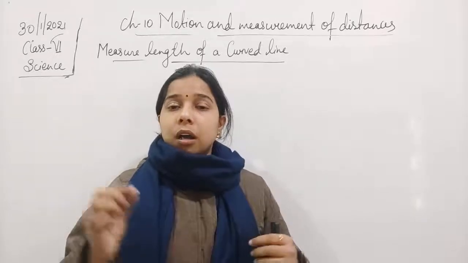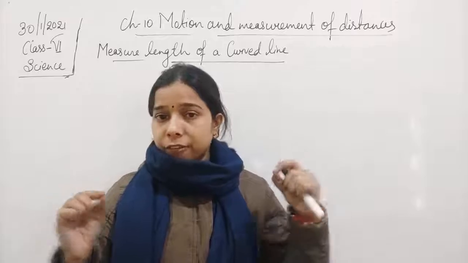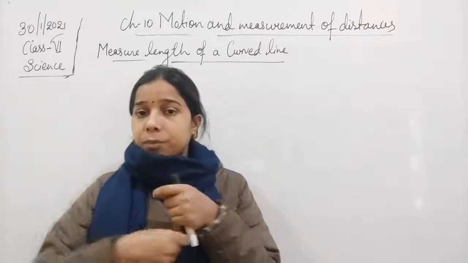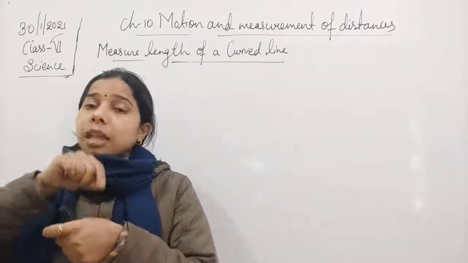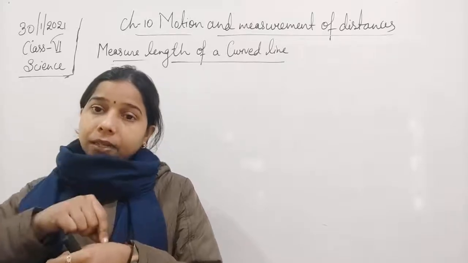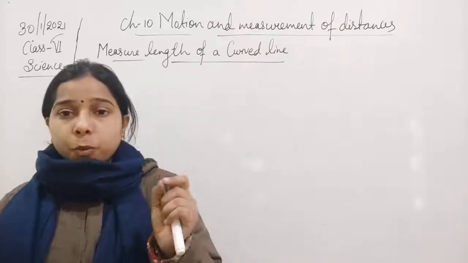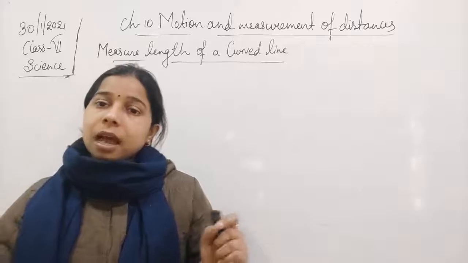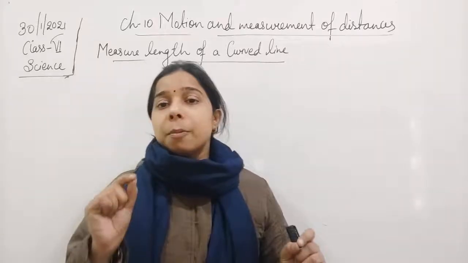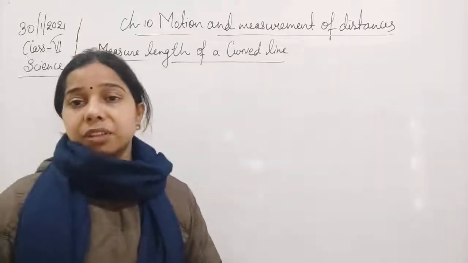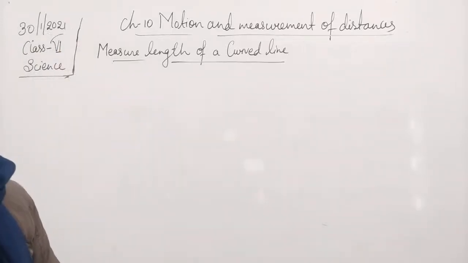Now we have 2 points. The first point is where we started the thread, and the second point is where we have come back to the same point again. Now we will take those 2 points, and with the help of the scale we will measure it, then we will get the length of the curved line.